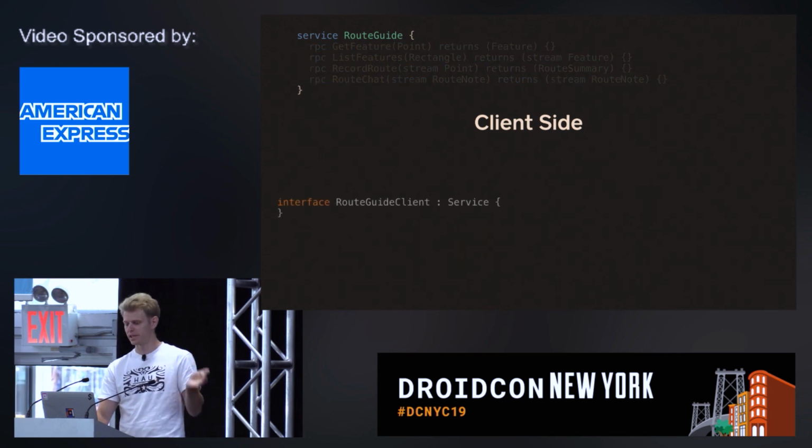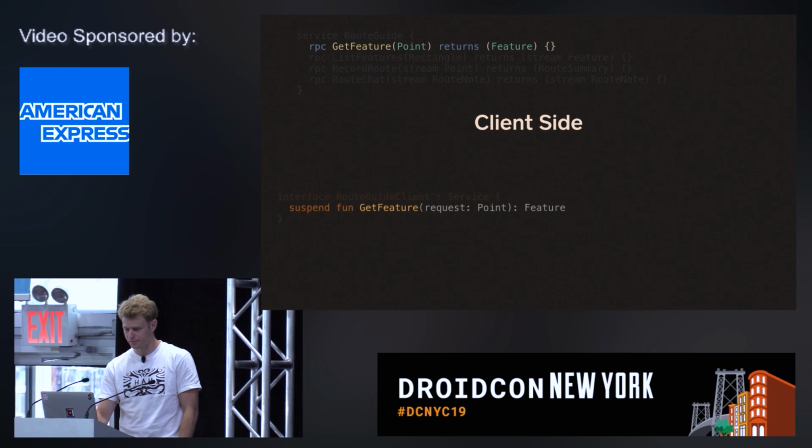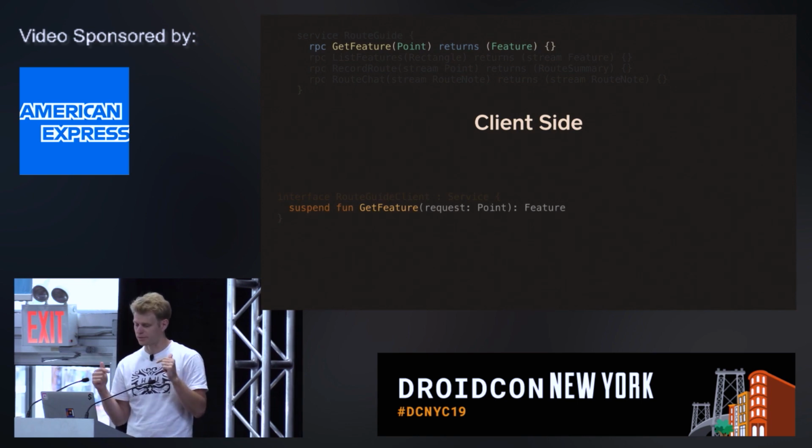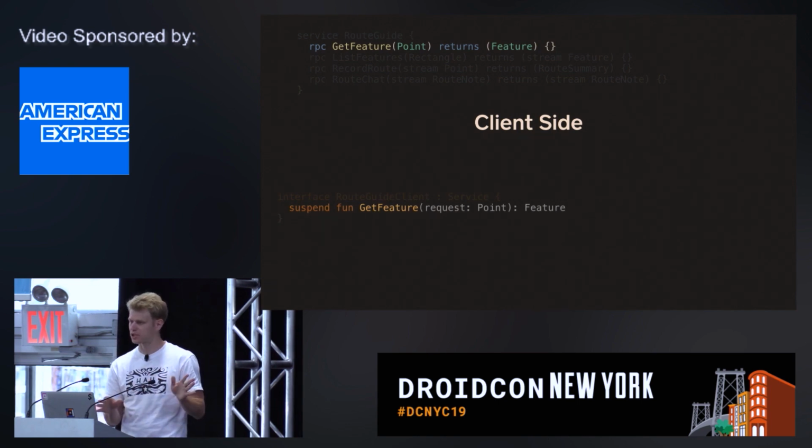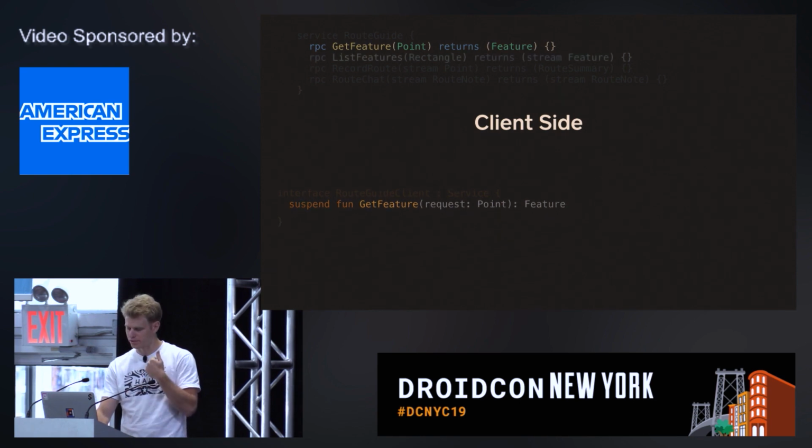First, we take the service name, create an interface, and suffix it with Client. It extends a service interface provided by Wire, which is just used in Wire to do things. So one-to-one is a basic suspend method, which by definition is not blocking. We send the point, then we receive a feature.